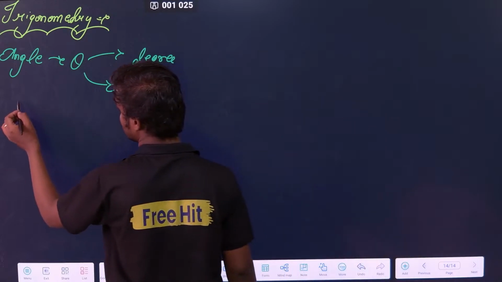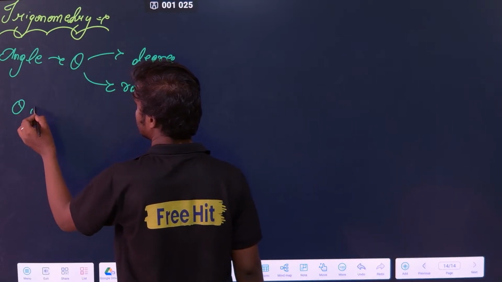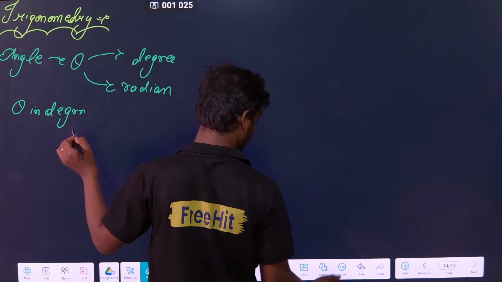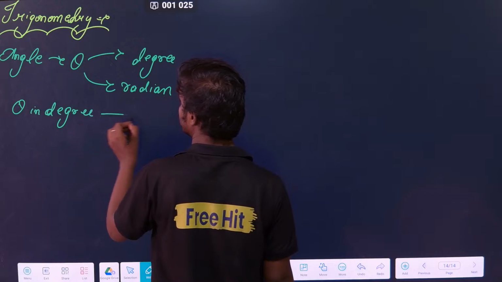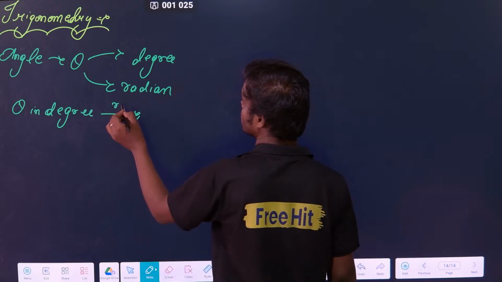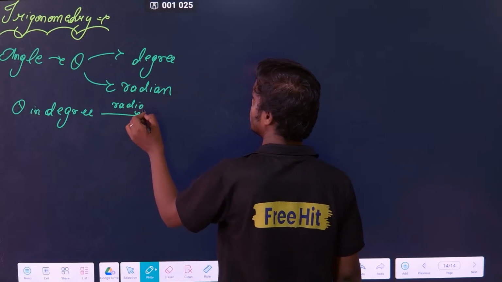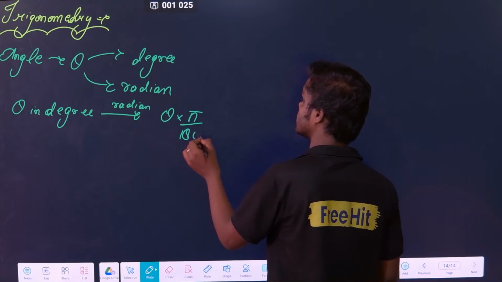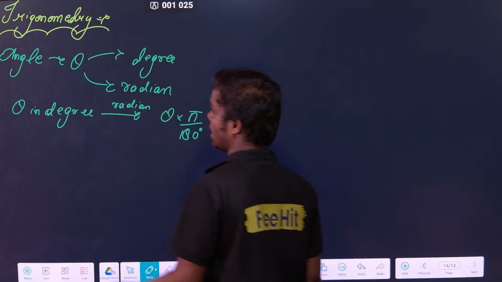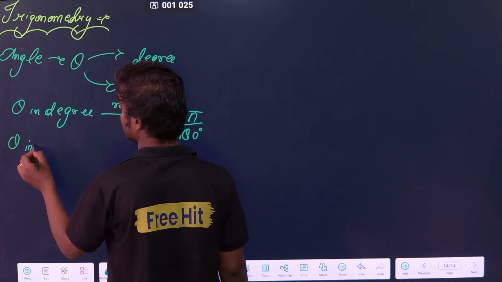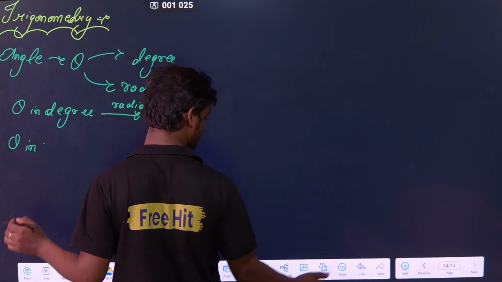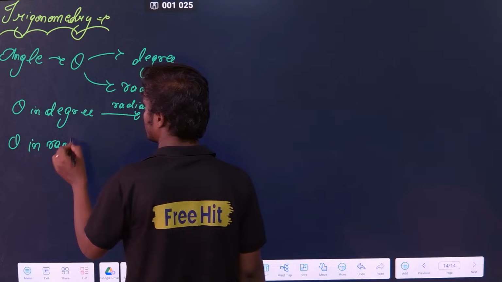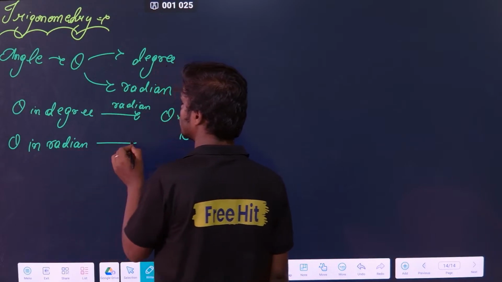Suppose I have a theta in degree, and I want to convert it to radian. What you have to do? Simply take theta and multiply by pi by 180. Simple. And suppose you have a theta in radian and you have to go to degree.